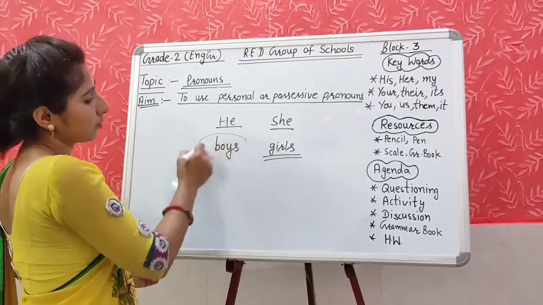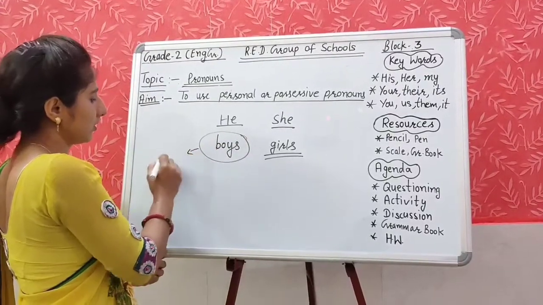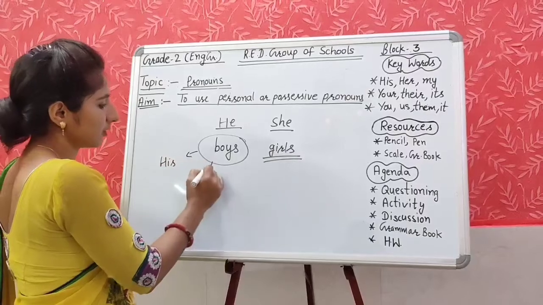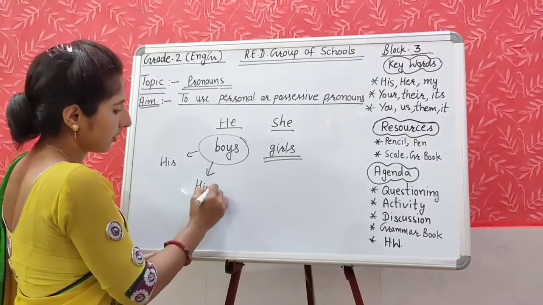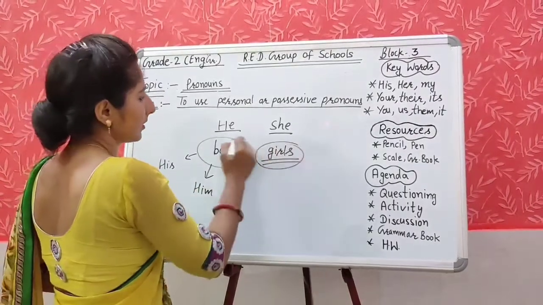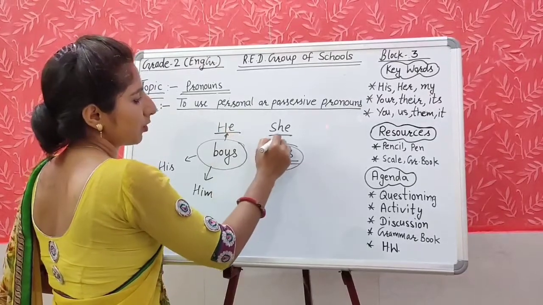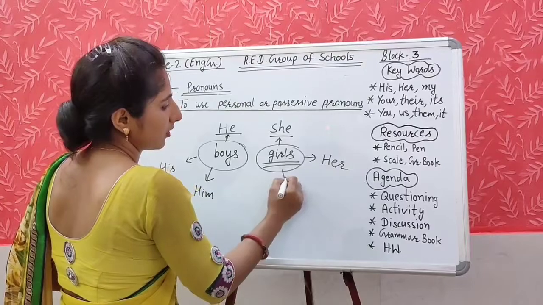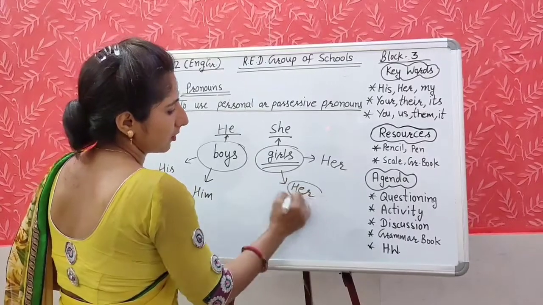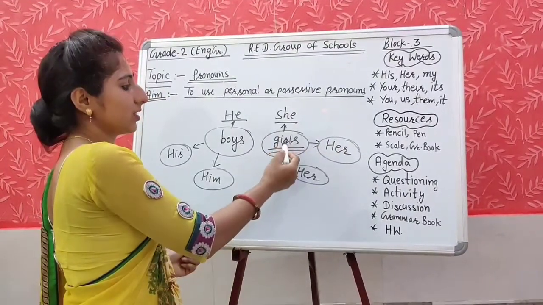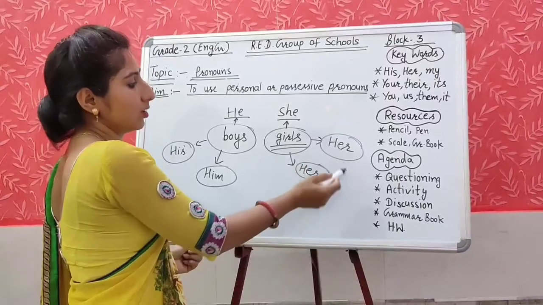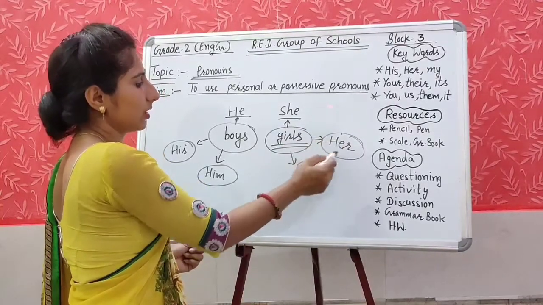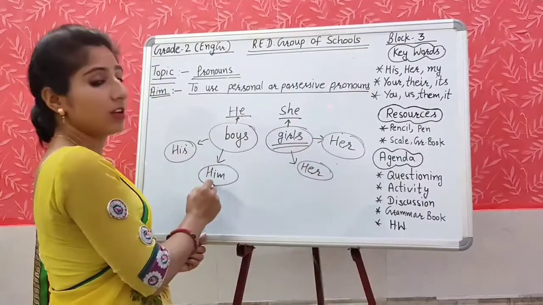Same as for boys, we also use his and him. And for girls, we use she, her. So with girls we use she, her, and with boys he, his, him.